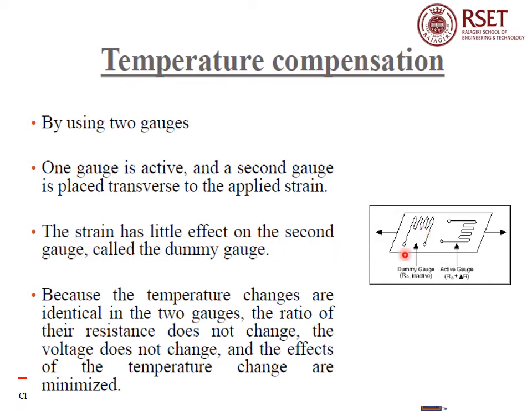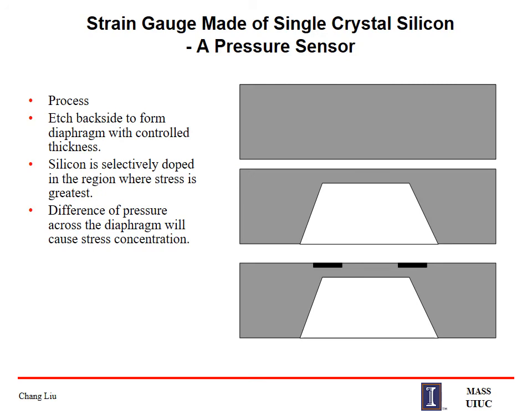But because the temperature changes are identical in the two gauges, the ratio of their resistance does not change, the voltage does not change, and the effect of the temperature change is minimized. This is the principle on which we are using two gauges to mitigate the effect of temperature, or how we are going to make a temperature compensation.